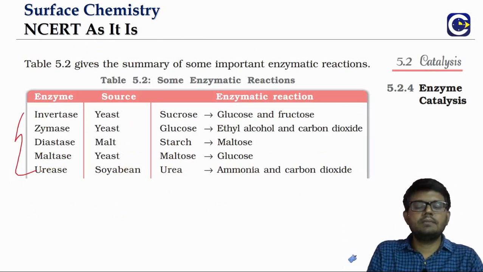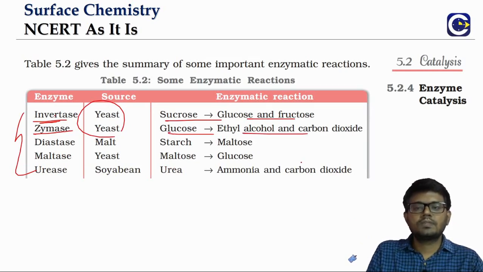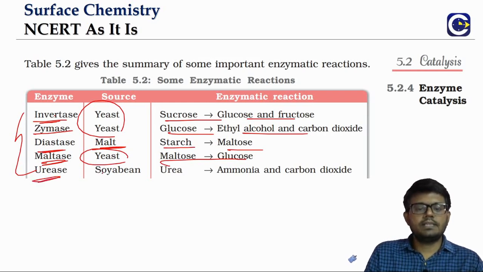Just to summarize the important enzymes, we have invertase and zymase, both obtained from yeast. Invertase will convert sucrose into glucose and fructose. Zymase will convert glucose into ethyl alcohol and carbon dioxide. Diastase, obtained from malt, will convert starch into maltose. Maltase, obtained from yeast, will convert maltose to glucose. Urease, which breaks down urea into ammonia and carbon dioxide, is obtained from soybean.